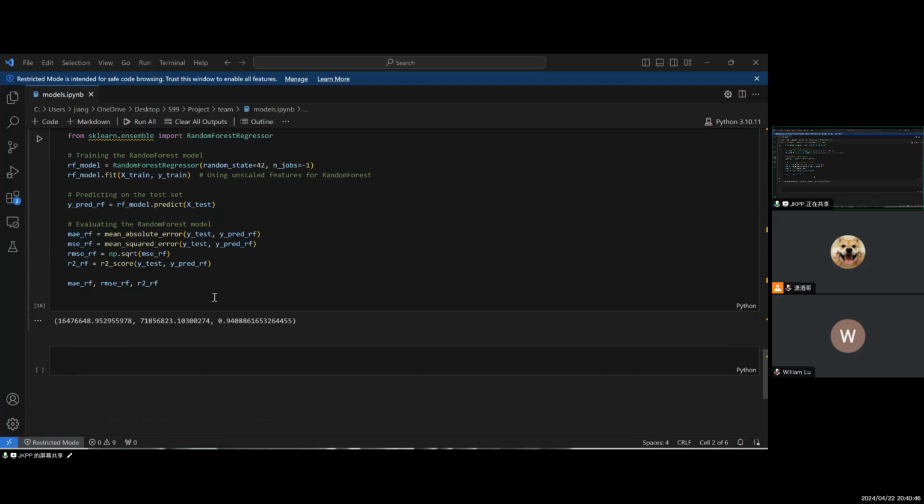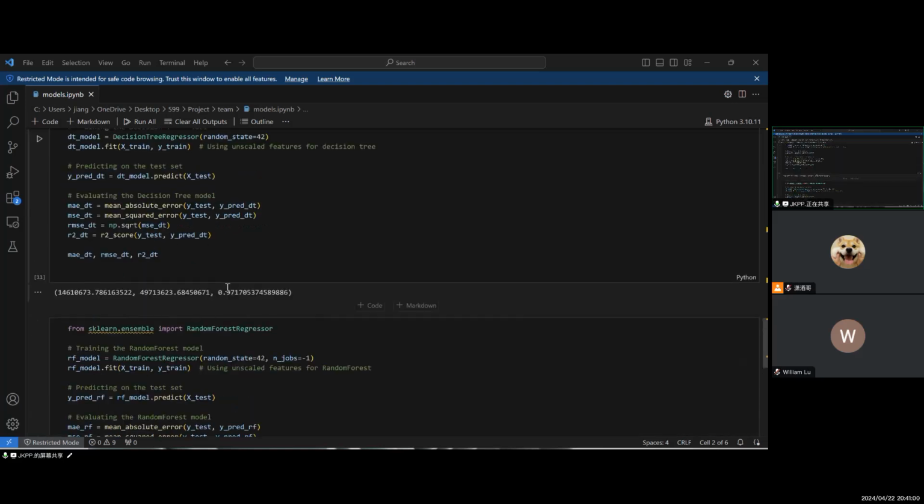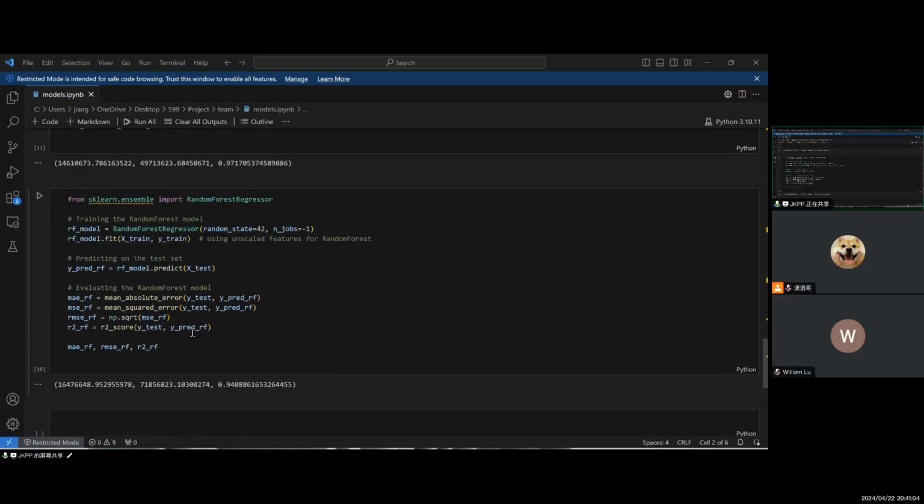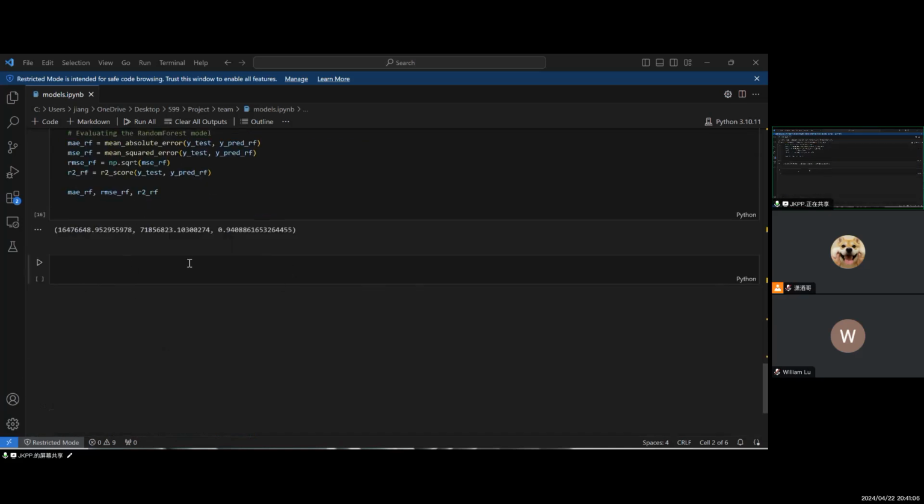The choice of a model can depend on the specific requirements of the task, like the complexity of the data, interpretability, something like that. But in this case, the decision tree could be the best choice. So that's all for the model part and all for the project.